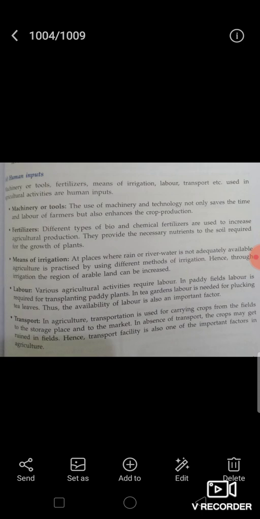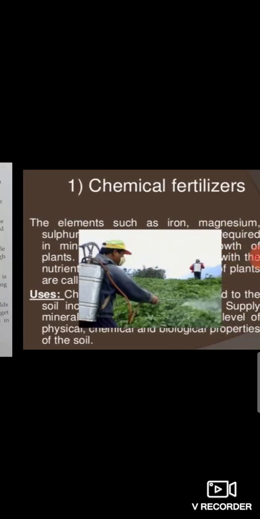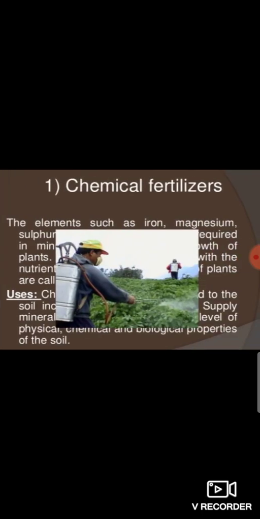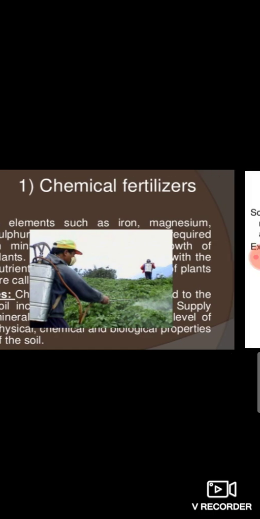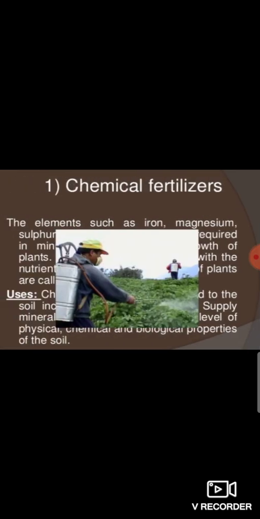Now, fertilizers. Different types of bio and chemical fertilizers are used to increase agriculture production. They provide the necessary nutrients to the soil required for the growth of plants. Now, what do you mean by biofertilizers? Some living organisms like bacteria enrich the soil with nitrogen absorbed from air and act as fertilizers. They are known as biofertilizers.